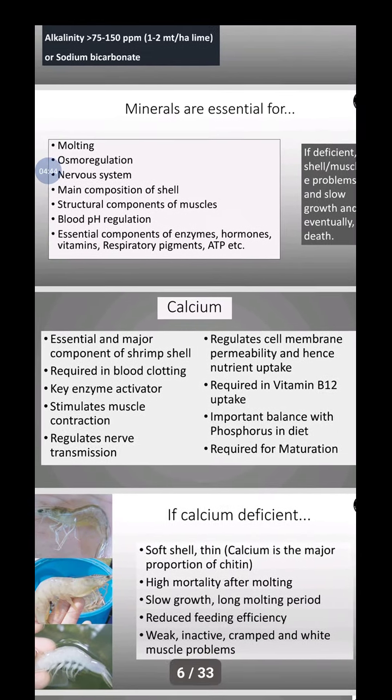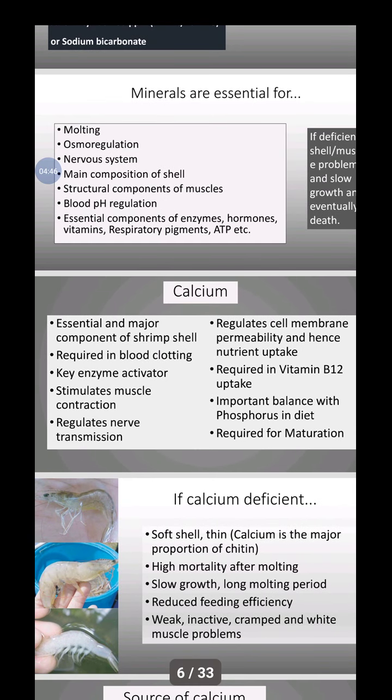The main minerals: calcium. It is an essential and major component of the shrimp shell, 60 to 80% of the shell formation. Calcium is required in blood clotting, is a key enzyme activator, and stimulates muscle contraction between body parts.